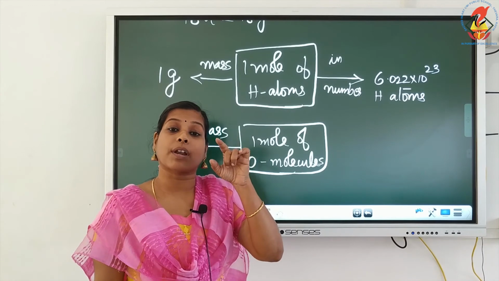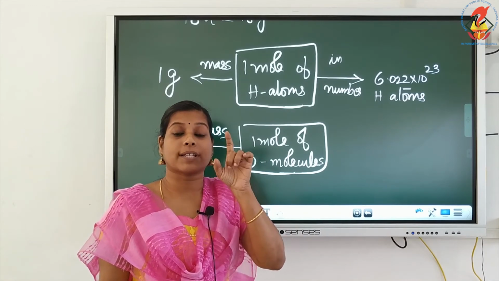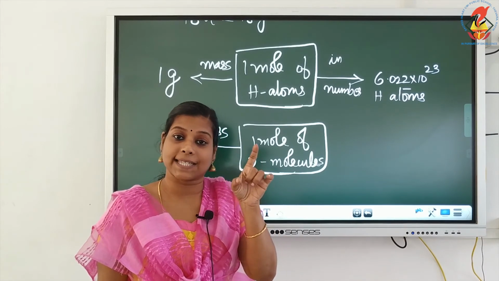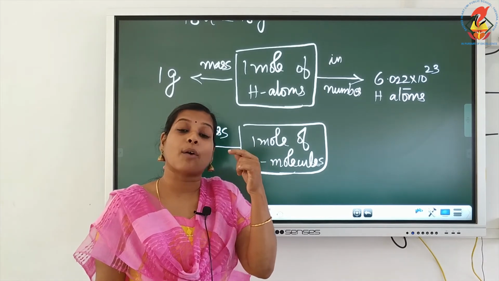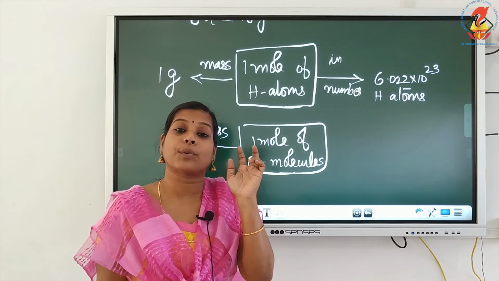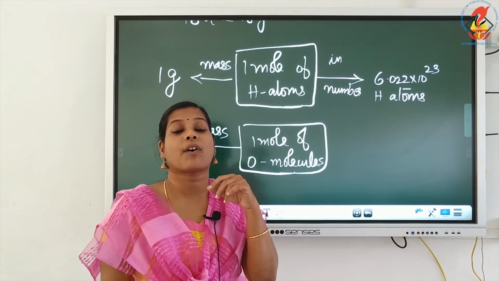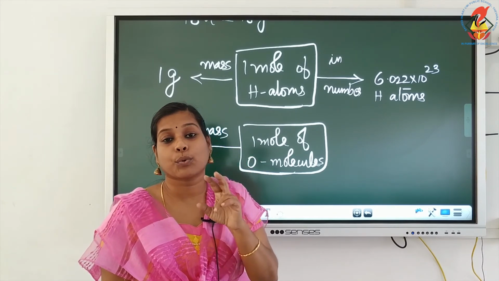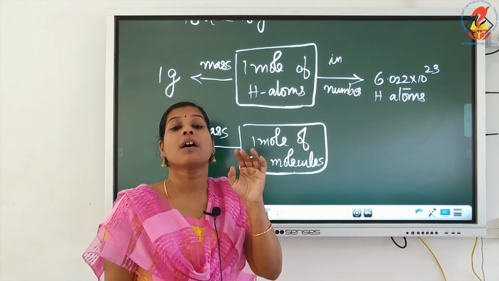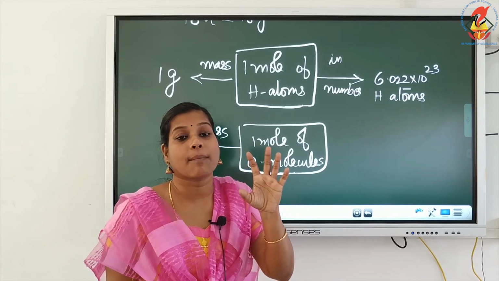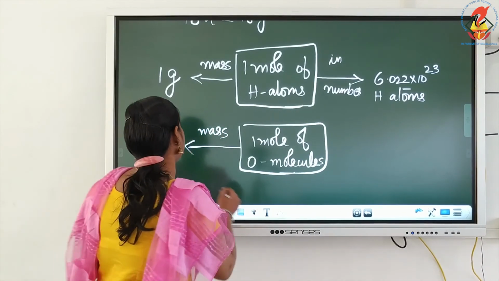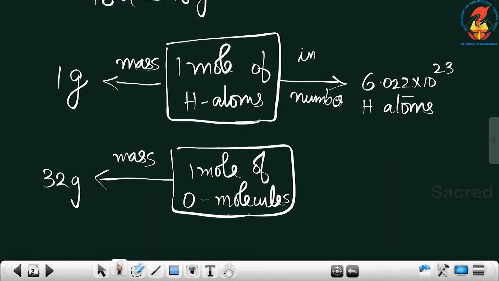So, if it is a molecule, what is the atomic mass of oxygen? 16 U. And how many atoms are there in a molecule? 2 atoms are there. So, what will be the molecular mass of oxygen? 16 into 2, that is 32. So, 32 is the molecular mass. Molecular mass in gram, that is 32 G.